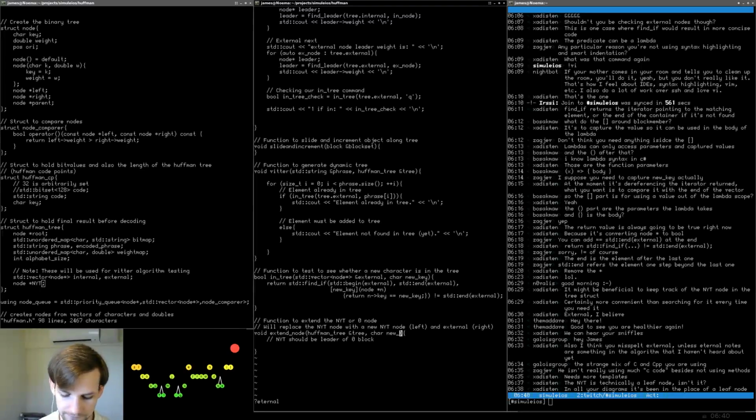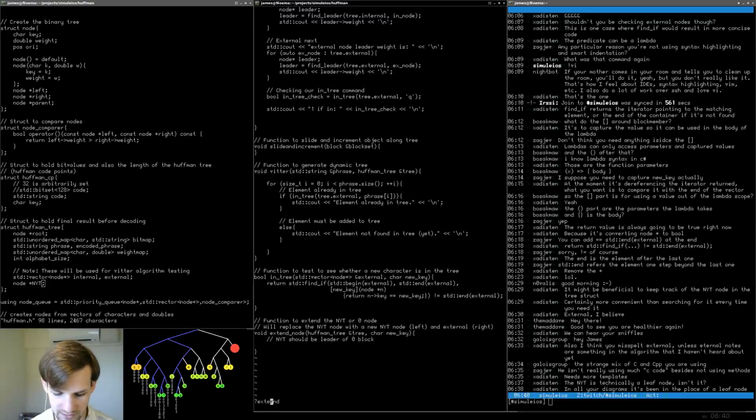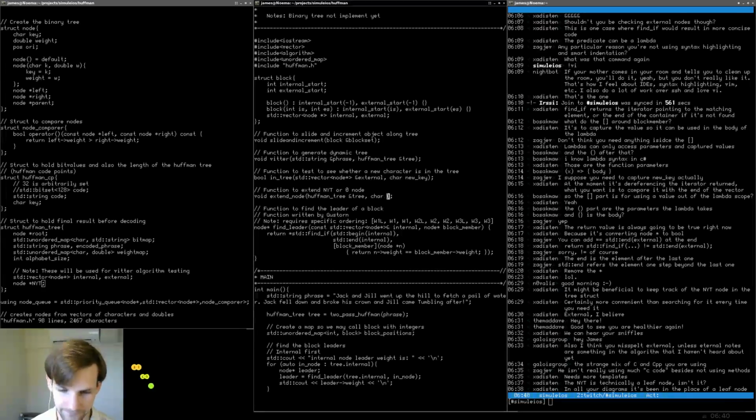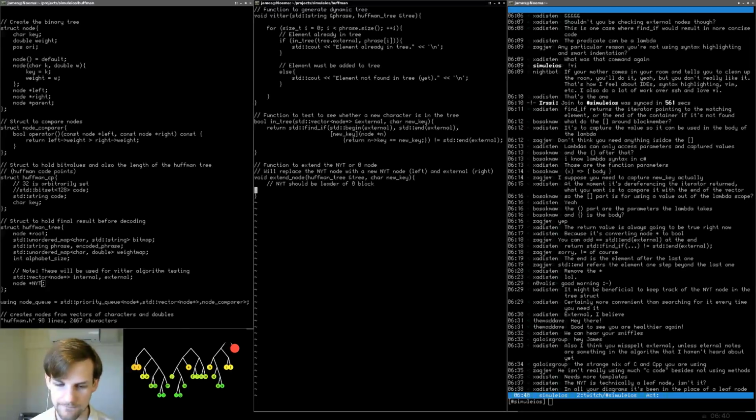New character key, I think, is what I'll call it. Okay, so let's go up to the extend node function. Oh my gosh, extend node. There we go. Here, and we do character, new key. Down to the bottom.